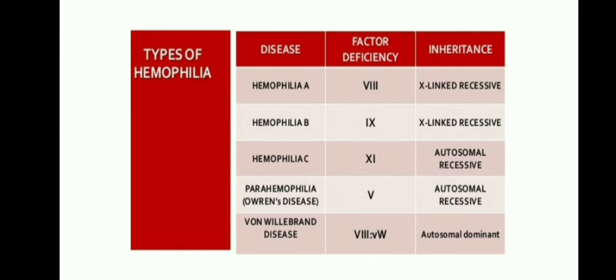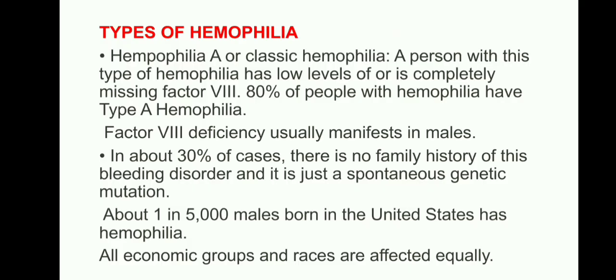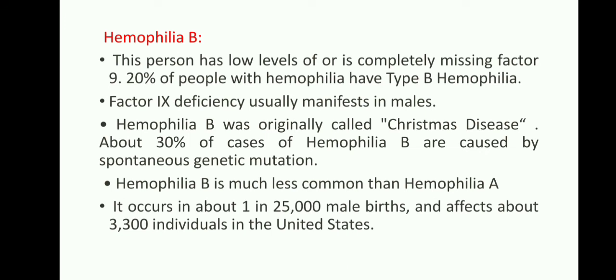Okay, because of the deficit of the 8th, 9th, 11th, and 5th clotting factors, it is there. Okay, those are the types. Hemophilia A is classic hemophilia. A person with this type has a low level of or a completely missing factor 8. Because of this missing eighth factor, we mostly see it in male children itself. Next, hemophilia B is because of the ninth clotting factor deficit, and we usually see it in male children itself.